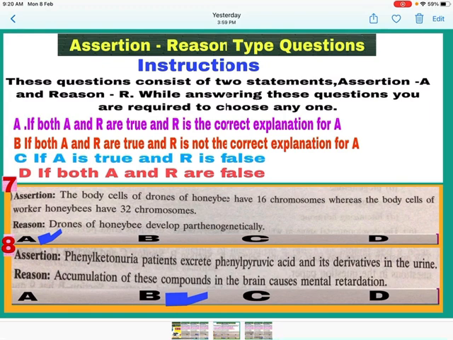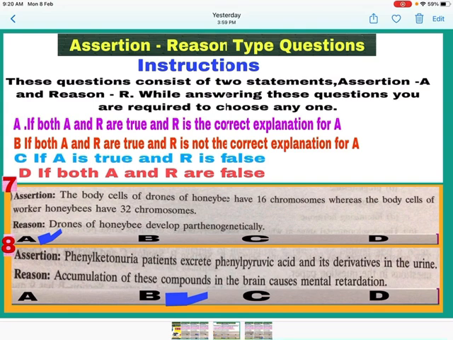In honeybees, the offspring formed from the union of sperms with eggs develop as female, either queen or worker, having 32 chromosomes, and unfertilized egg as male or drone by means of parthenogenesis, having 16 chromosomes. So A is correct, R is correct, and R is correct explanation of A, so mark A. Question number 8. Assertion.